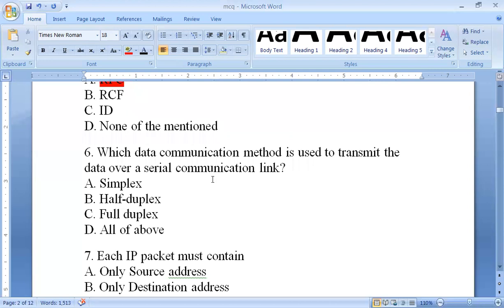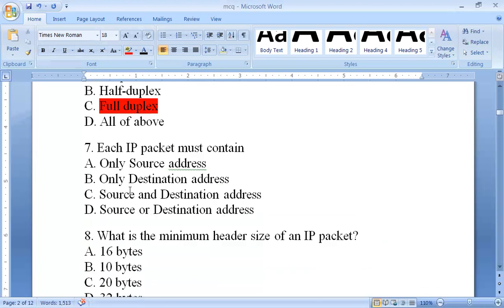The question asks what method is used to transmit data over serial communication. Serial means single line communication. So the answer will be C, full duplex, where we can send and receive data at the same time.